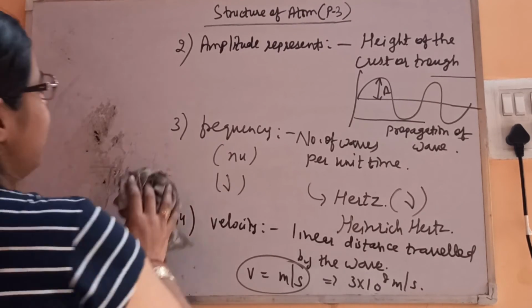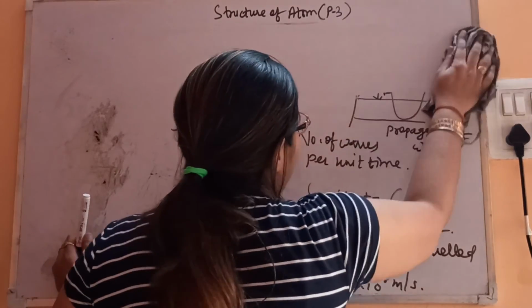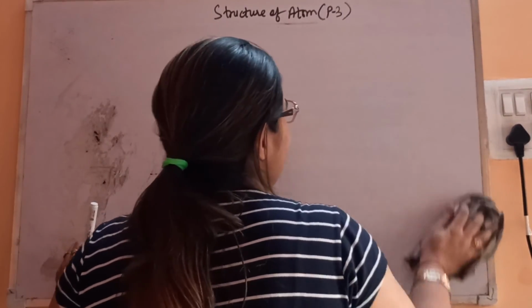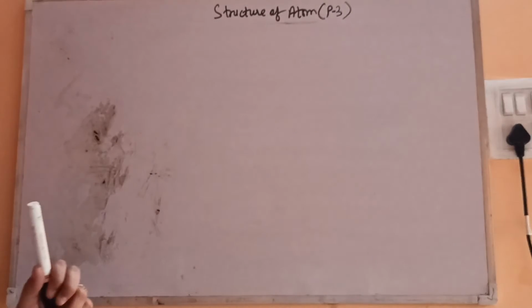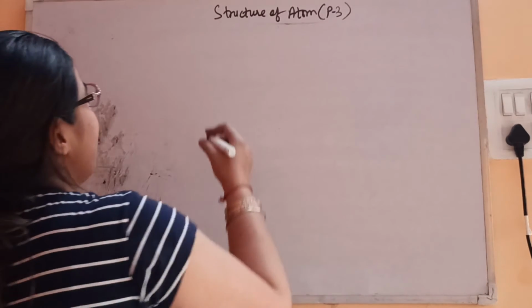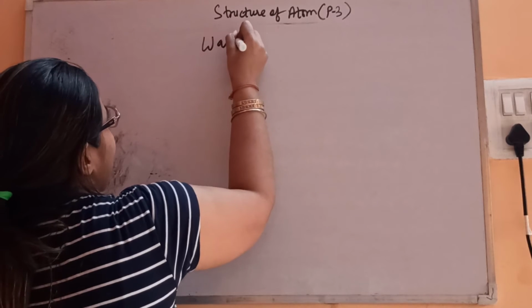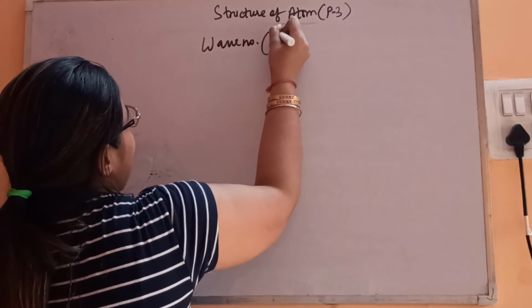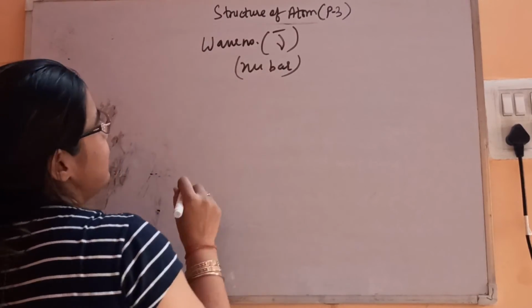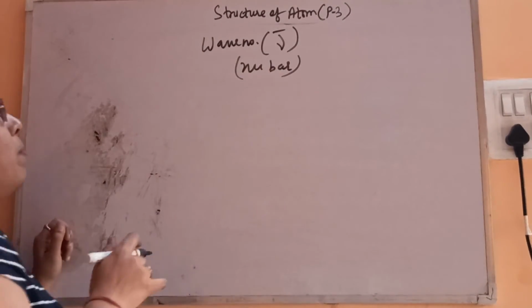The last term, the fifth one, is very important: wave number. Wave number is represented by nu bar. It is like frequency, but with a bar.